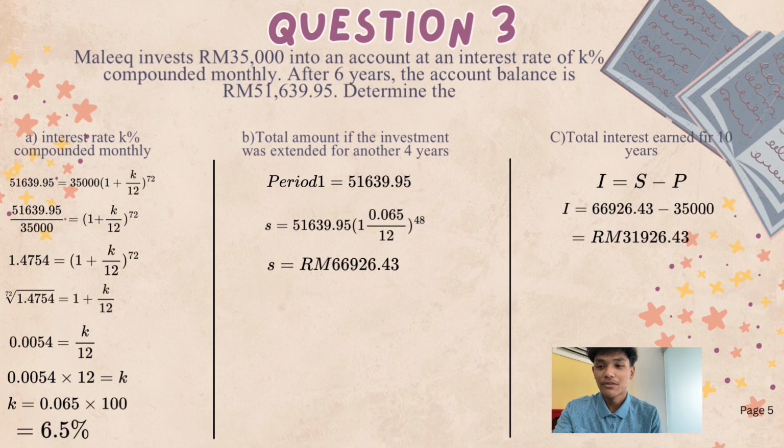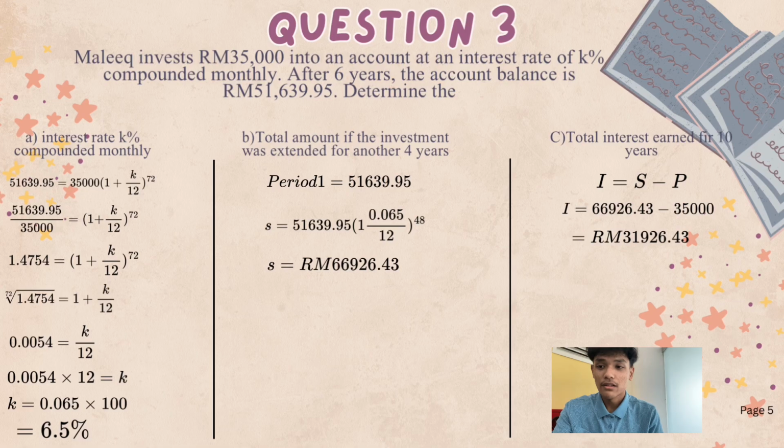The first thing is substitute value into the formula. Second, isolate the growth factor. And next, solve for the monthly interest rate proportions, which is 0.00454 times 12, and convert the answer to percentage, and the final answer is 6.5%.